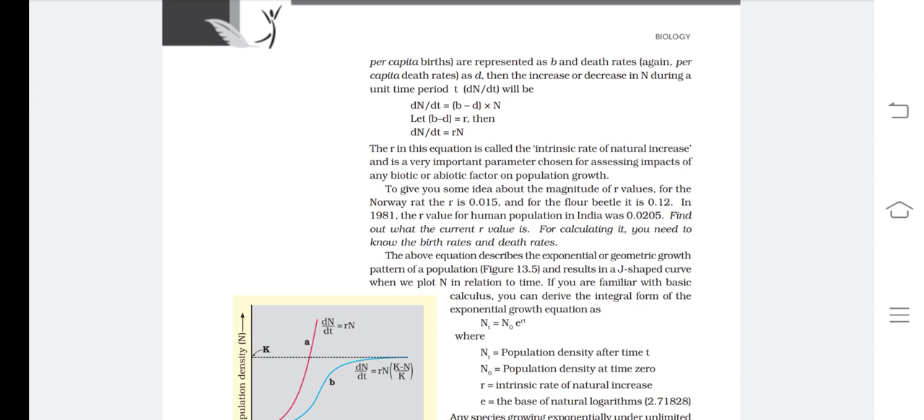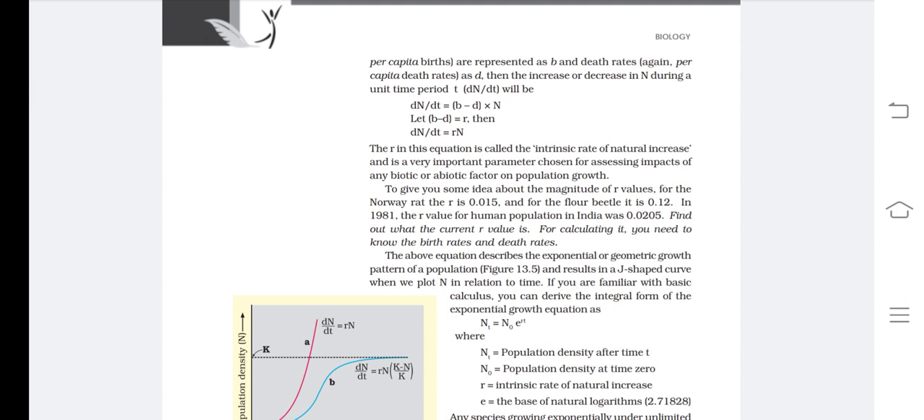So you will remember this equation, dN/dt = rN. What is the meaning of r? Here r is the intrinsic rate of natural increase. Again, underline this: r is equal to the intrinsic rate of natural increase, and the value of r will be different for different types of organisms. Some information about the value of r is given in your textbook.